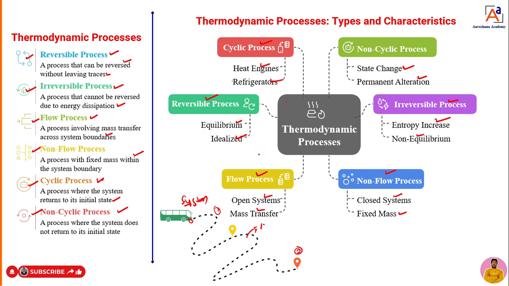You can take the exhaust emission, or hot gases, coming from the bus to the surroundings. That means some amount of heat and mass is getting transferred. If mass and energy are transferred into the surroundings, there are traces on the environment left by the system. That we call an irreversible process, dear students.